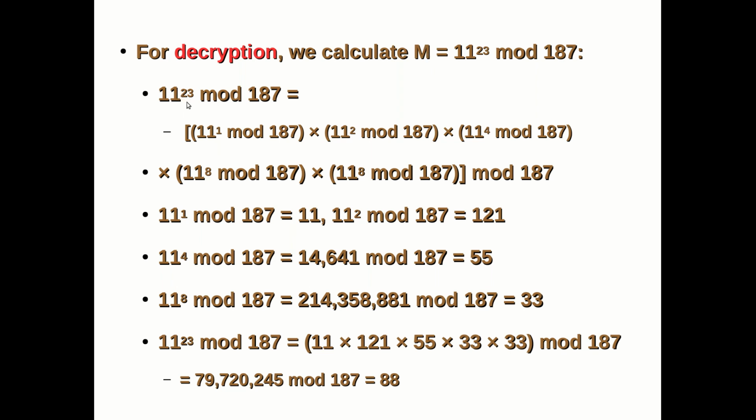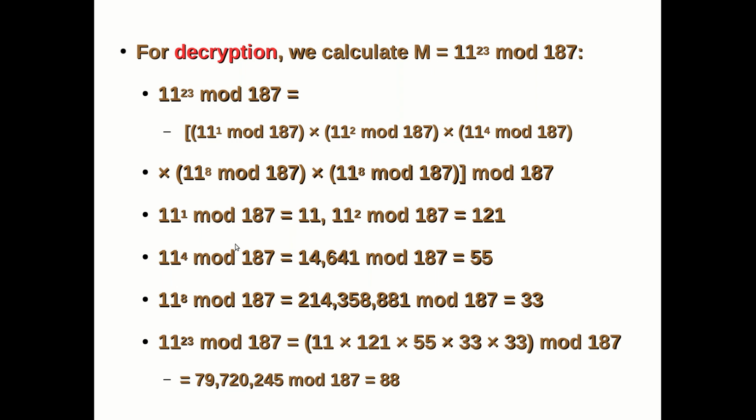Instead of directly calculating 11 power 23, we are going to simplify it with 11 power 8, 11 power 4, 11 power 2 and 11 power 1. So 8 plus 8 is 16, 16 plus 4 is 20, 20 plus 2 is 22, 22 plus 1 is 23. So you are getting power 23.